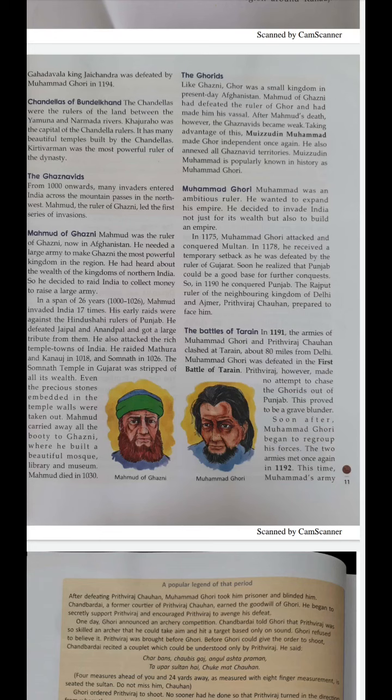Do you know what is booty? Booty is valuable stolen goods. Whatever precious valuable goods we steal in a war is called booty. Whatever booty he took from India, he took to Ghazni. What did he do with all this booty? He built a beautiful mosque, a library and a museum, and then he died in 1030. It's clear?